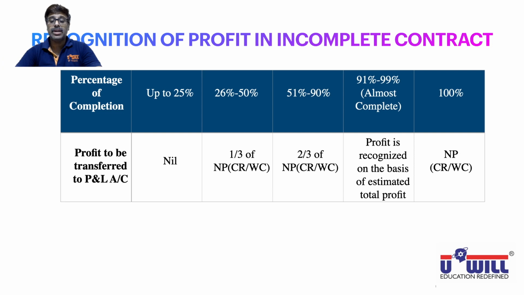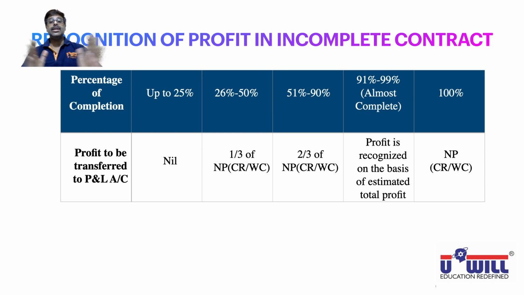And if full cash is received, meaning the client has paid the full money, then the entire profit will be transferred to the P&L account. But if the client has not paid the full amount, then this formula applies: notional profit into cash received upon work certified.